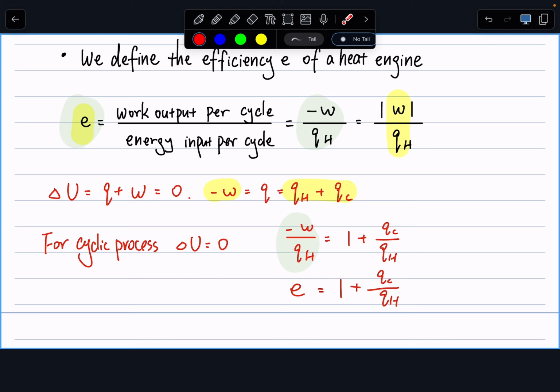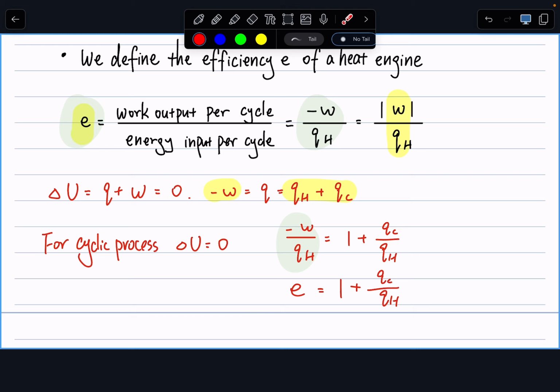This also fits our expectation from the second law of thermodynamics. You cannot have a heat engine that's 100% taking the heat and transferring it into work. So efficiency must always be smaller than 1. We'll come back to efficiency later on and calculate the efficiency of a specific cyclic process.